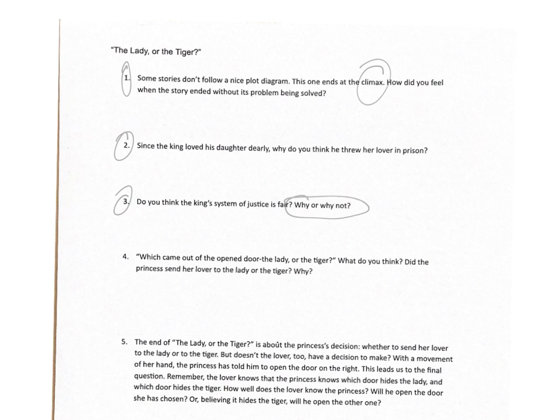So number 4, which came out of the open door, the lady or the tiger? What do you think? Did the princess send her lover to the lady or the tiger? Why? So this one kind of has 2 questions. So you're answering, what do you think she did? And then why you think she did it. So be sure to answer both of those questions.